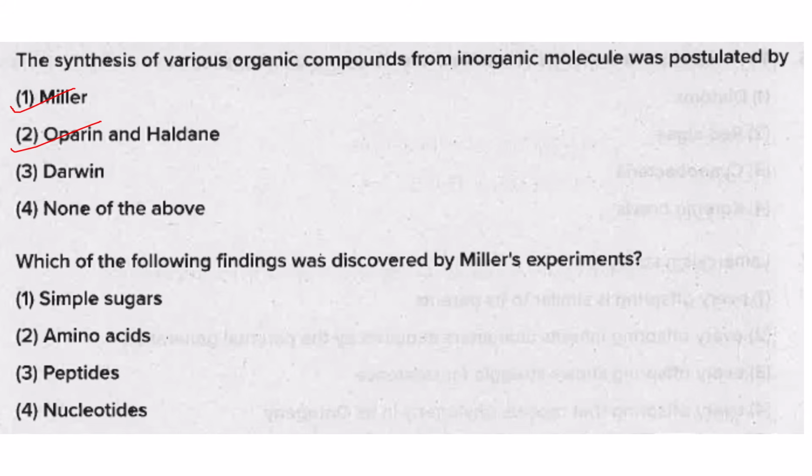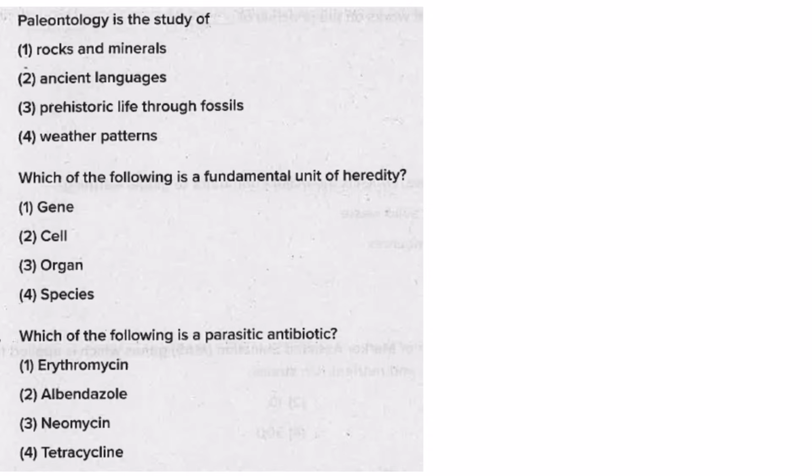Then which of the following was discovered by the Miller experiment? I told you just now, it is amino acids. Then paleontology is the study of prehistoric life through fossils. Yes. Then which of the following is the fundamental unit of heredity? Gene. Which of the following is an antiparasitic drug, that is, given for a parasitic infection? It is albendazole. It is a deworming drug. Okay.